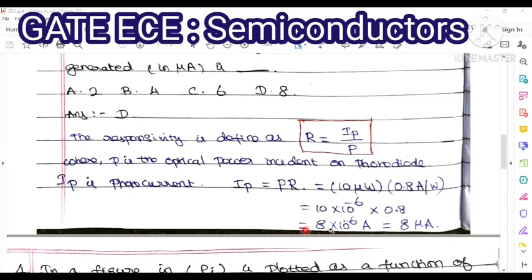So 10 into 0.8 is 8. So 8 into 10 to the power minus 6 amp.